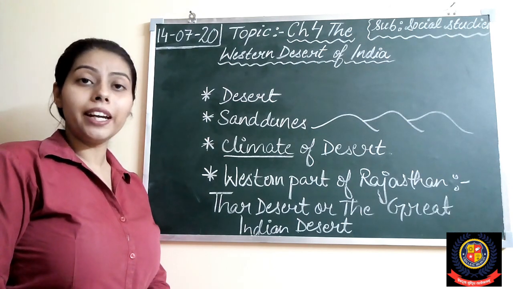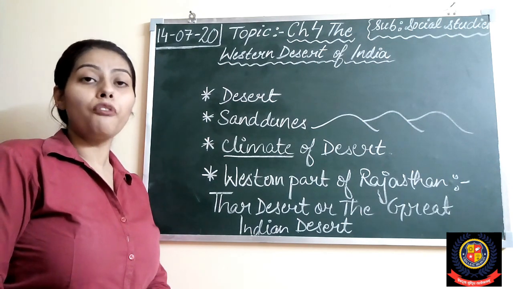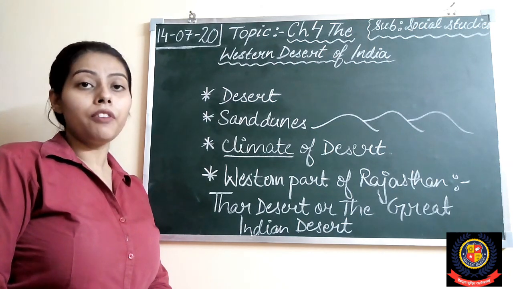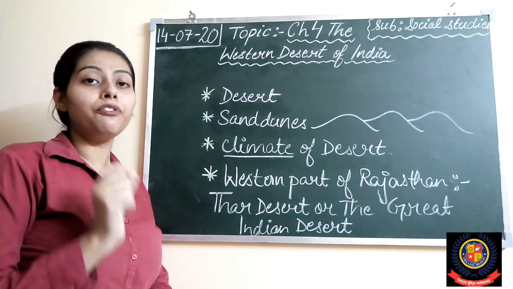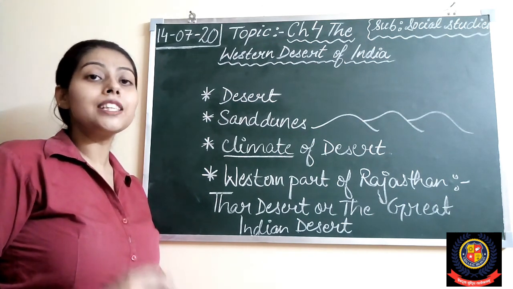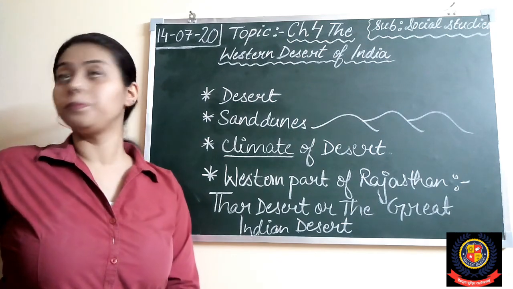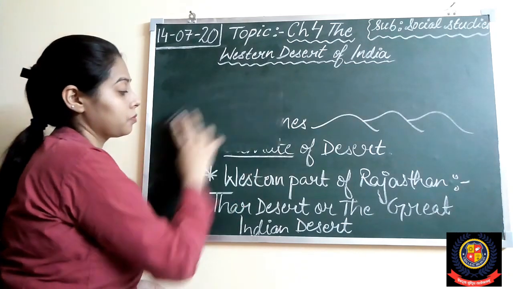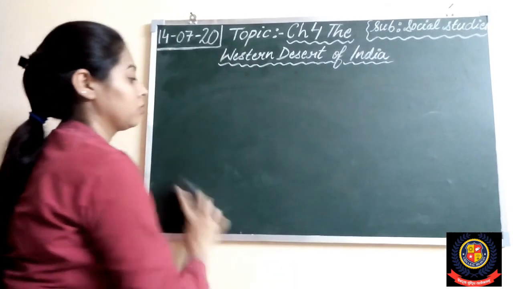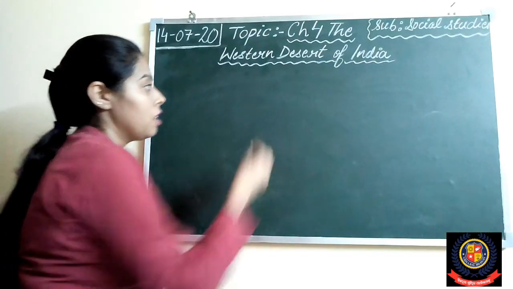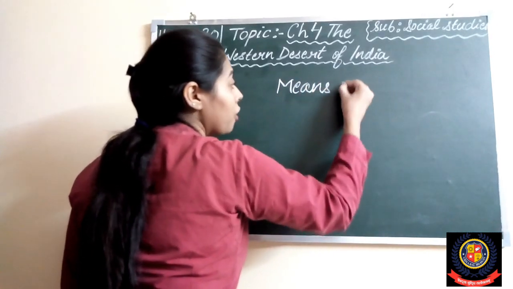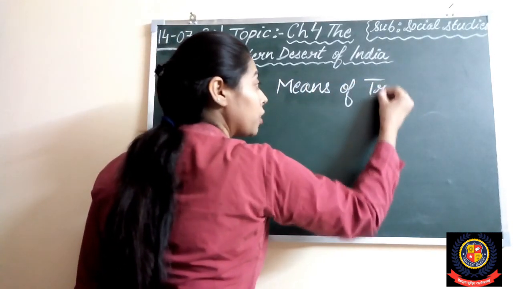Today we will read about the means of transportation in desert and we will talk about the life in the desert. Now let's start with the means of transportation.